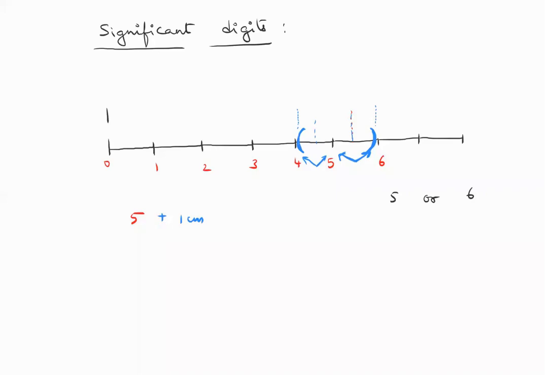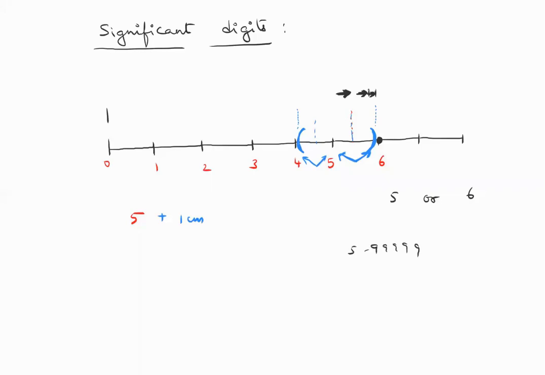Maximum, where can the line end? It could have stopped here, or it could have also stopped here, or here also, but it's not reaching 6, because if it reached 6, obviously you would have given the answer as 6. Why would you give 5 plus or minus? You would not give the answer 5 if it reached 6. If it reaches exactly 6, you'll give the answer as 6. But you gave 5 possibly because it crossed 5. But by how much? How much maximum can it cross 5 by?